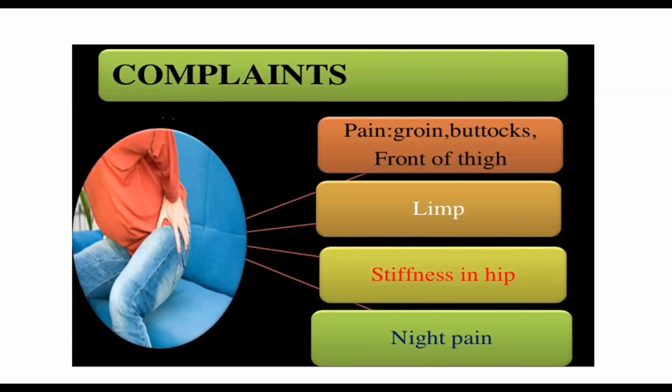So the pain will start. It will go into the front of the thigh, groin, and buttocks. Because of the pain, you walk with a limp. So you walk with some pain in your hip, so it is limping. Stiffness occurs later on, whenever the circularity of the head starts getting destroyed. Since the bone is becoming dead, it will start collapsing. When it starts collapsing, there will be stiffness. And night pain is always there, but night pain is more characteristic of tuberculosis rather than avascular necrosis.